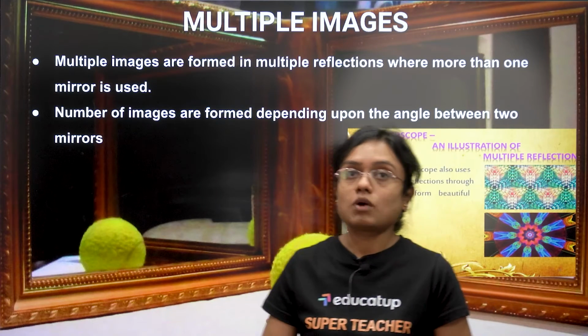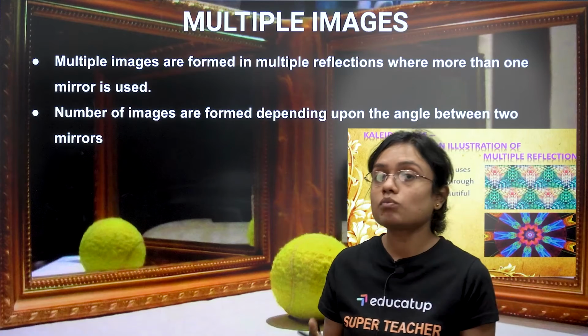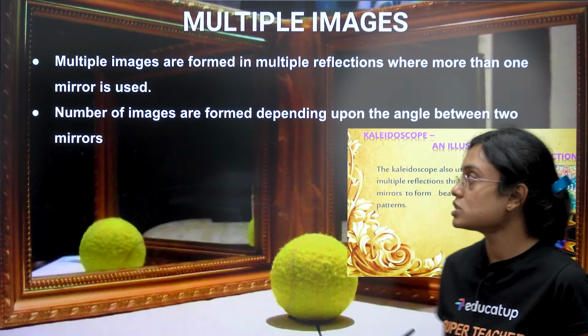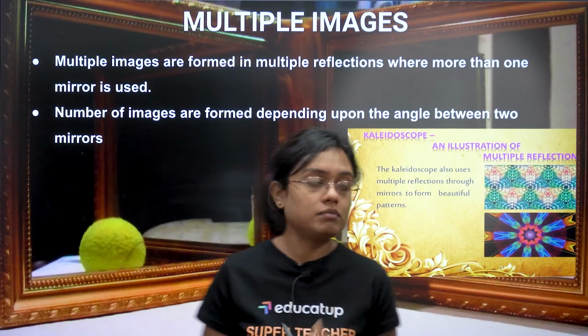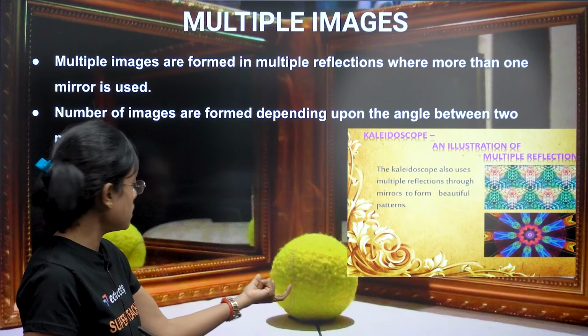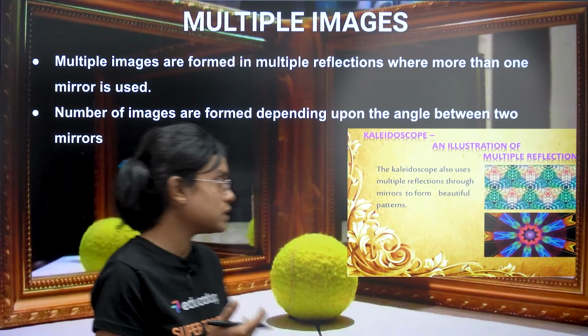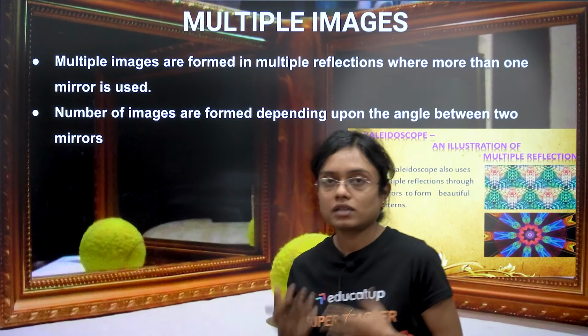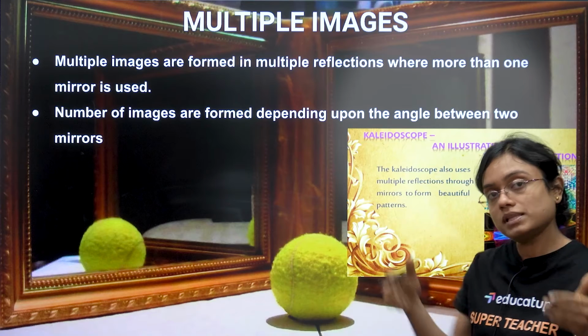Multiple images. Multiple images are formed by multiple reflections when there is more than one mirror. The number of images formed depends upon the angle between the two mirrors. For example, behind me you can see two mirrors are kept and a ball is kept. So one image is formed here, the other is formed there. Now, the kaleidoscope is a very useful toy in which multiple images of a pattern are formed because there are multiple mirrors.